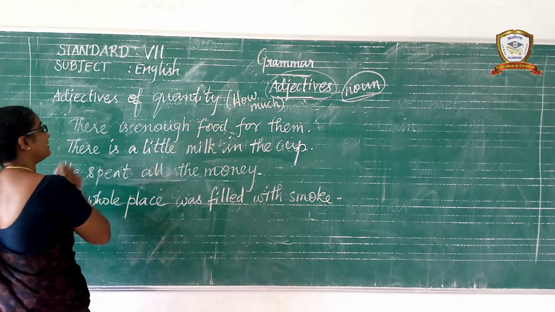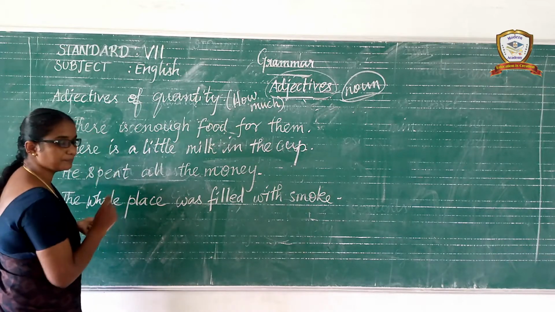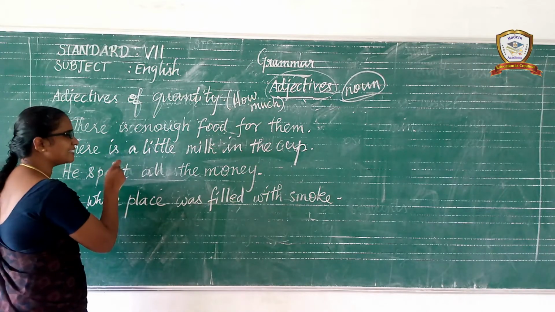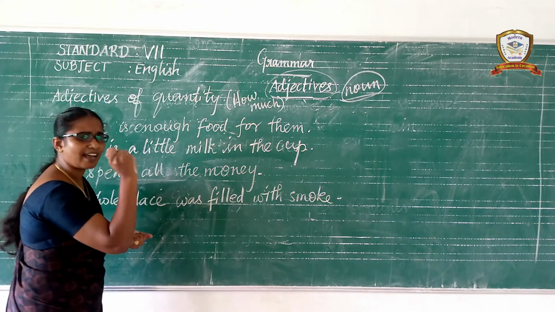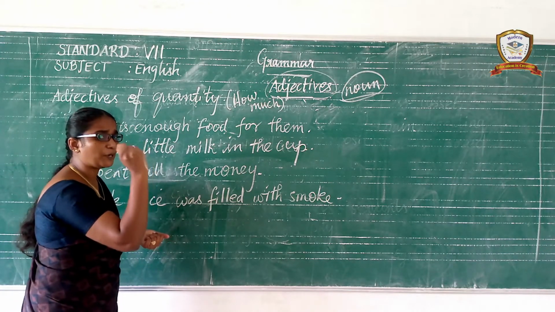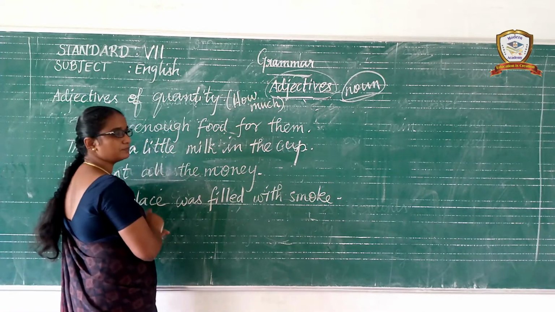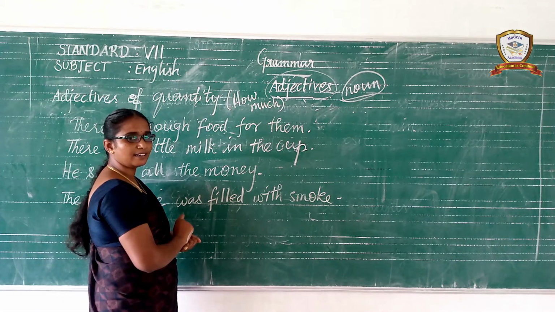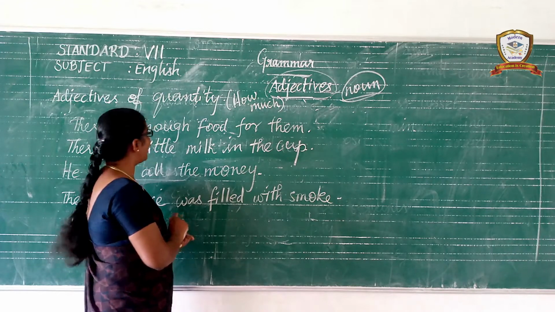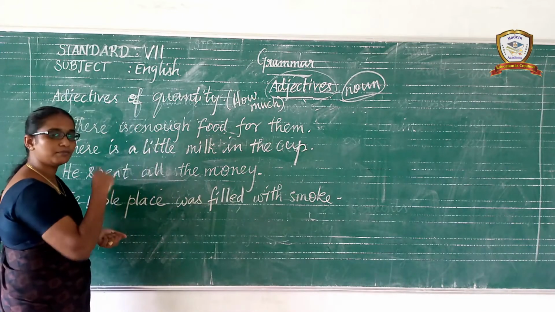Example sentences are given. There is enough food for them. Enough food. In this sentence, which word provides the answer to the question how much? Can you guess here? There is enough food for them. You have to frame the question. Is there enough food for them?